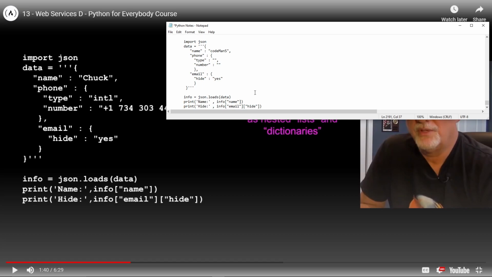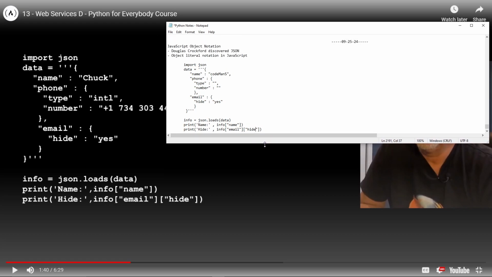There we go. All right, so let's look at this and try to figure it out, but let's not give it too much time if we can't get it. So we're going to import JSON. That's the first thing, all right? Then we've got the data. We're doing this little template. We're going to have an object right here. So this whole thing's an object. And then we're going to have right here a name and then my name or Chuck. I'm putting my name. You put your name, right?